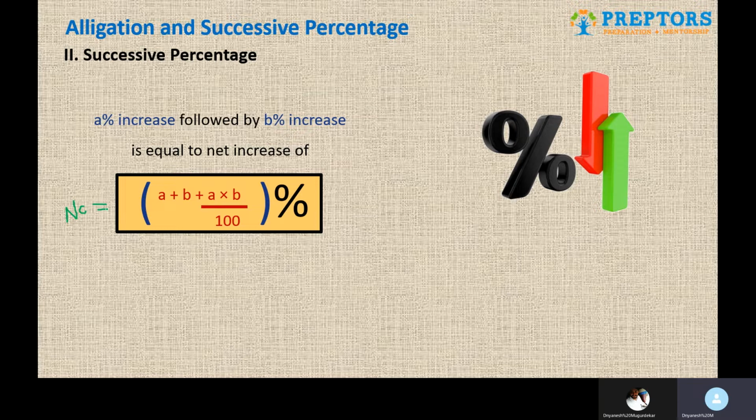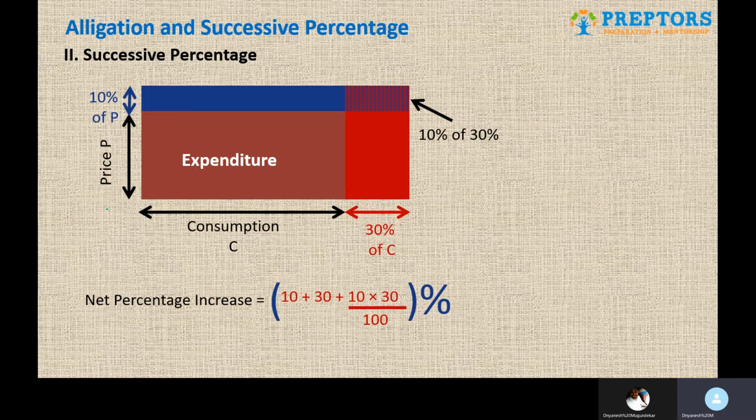That's the operational part. Also, as I said earlier, this formula is under the assumption that A and B both are percentage increases. And one very important thumb rule to remember is that any percentage increase should be considered positive and any percentage decrease will be considered negative. So this formula assumes both are increases and hence both are taken as positive. The moment you see any negative value or percentage decrease, you take it as negative, so accordingly the formula will change. Now this is the formula for successive percentage, and let's apply it to the questions that we were exploring.